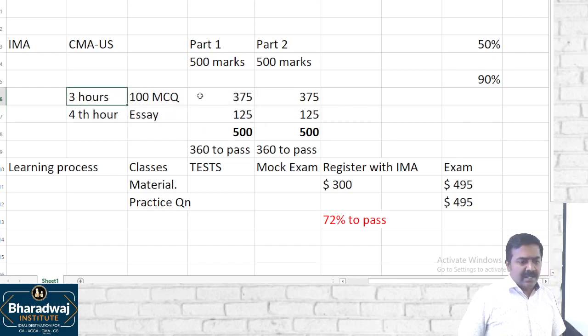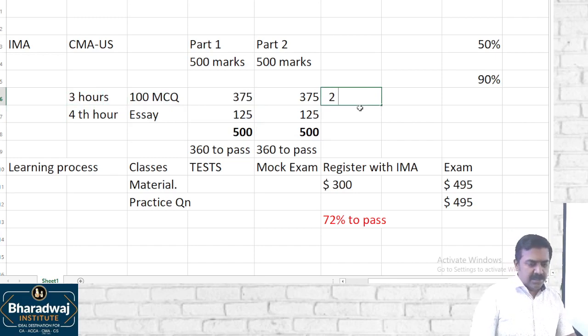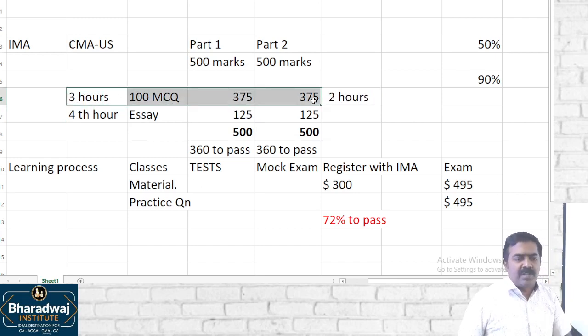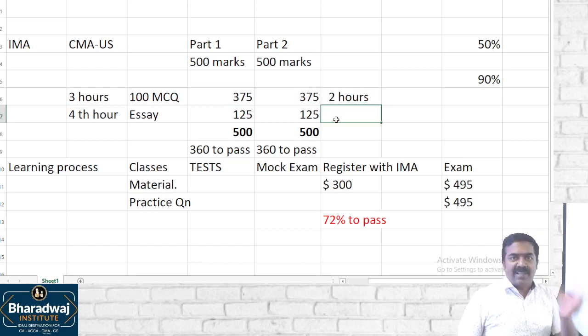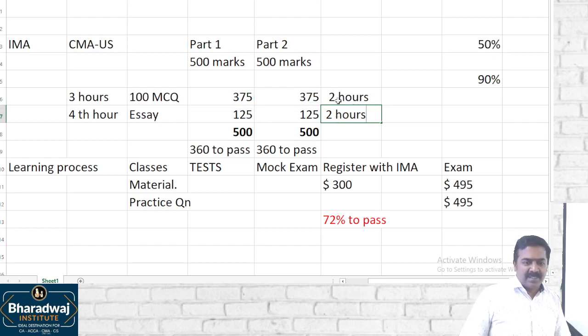Sir, I completed these multiple choice questions in 2 hours' time. 3 hours is allowed, but I am able to solve it in 2 hours. When I took my CMA US examination, I was able to do the multiple choice questions within 2 hours. Simple. You are saving extra time, and that you can use for essay type questions. Sir, I am able to complete it in 2.5 hours now. Then you can write the essay type questions for about 1.5 hours.